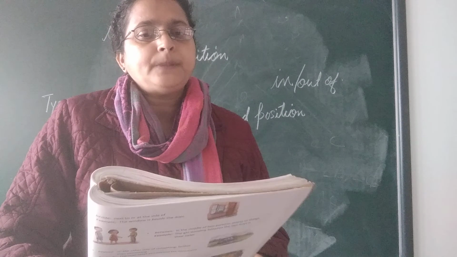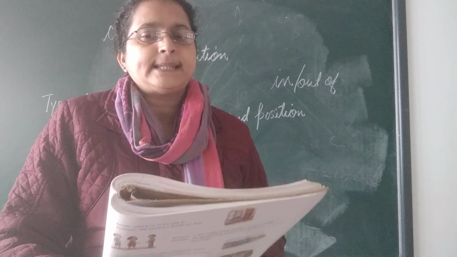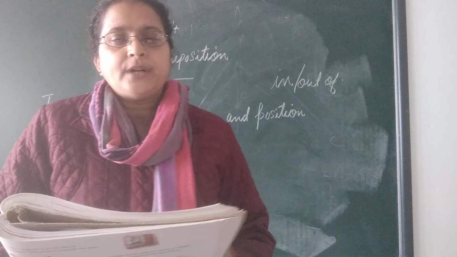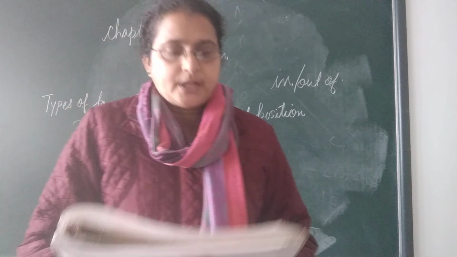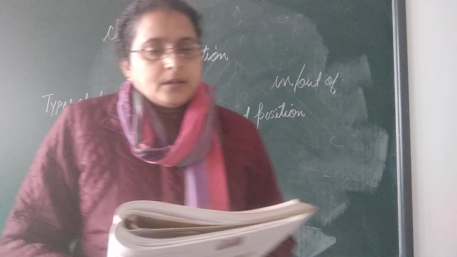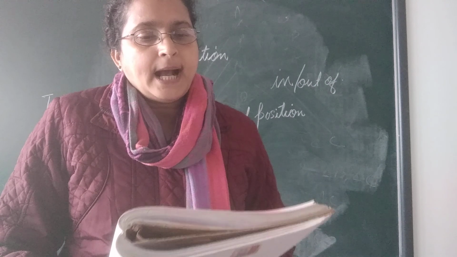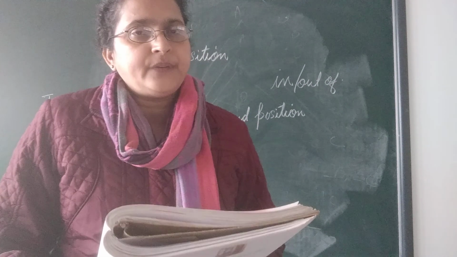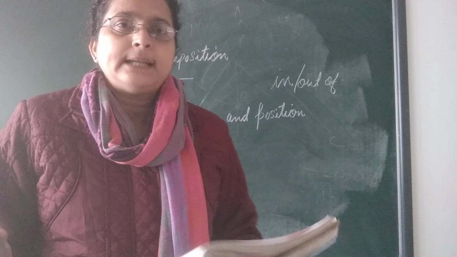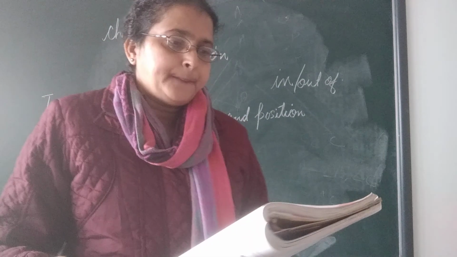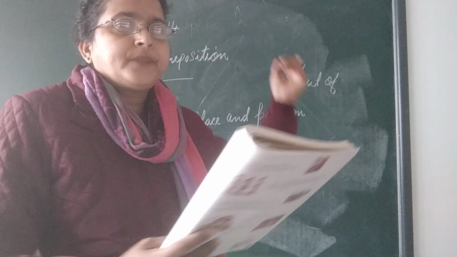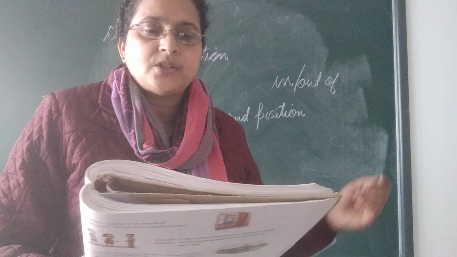Now we will see some of the prepositions of place and position. We will discuss some of the prepositions one by one. We will read on page number 136. You can also take the page number. Above: higher than something or somebody. We use above for higher than something or somebody. For example, the clock is above my head.